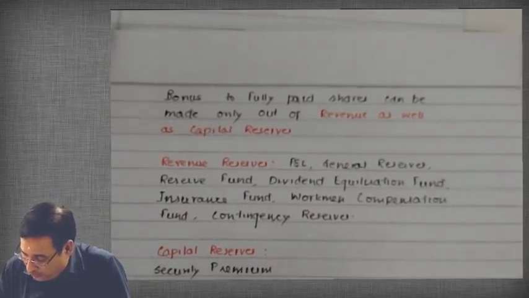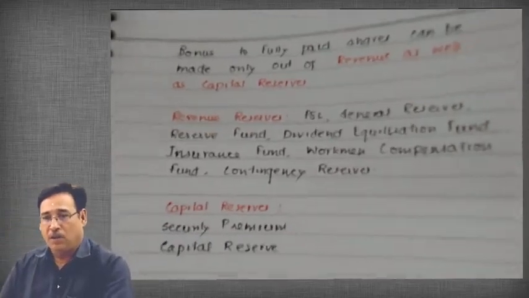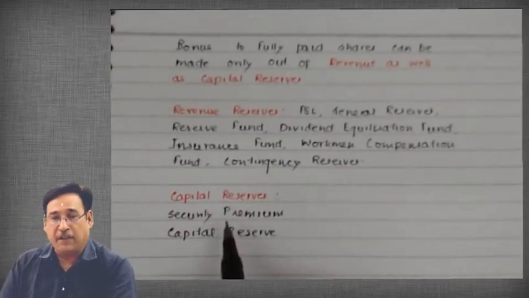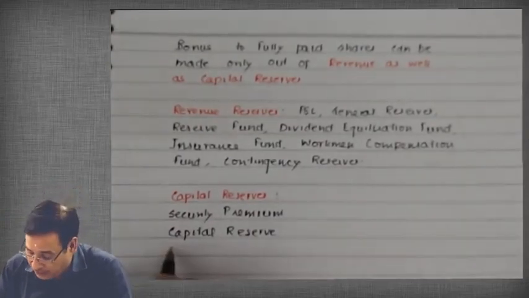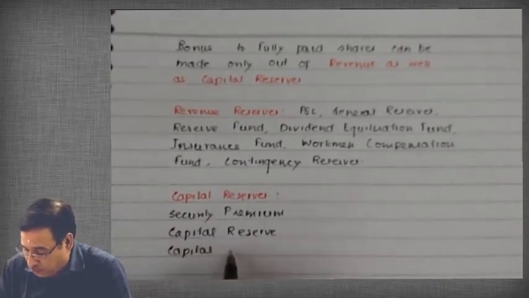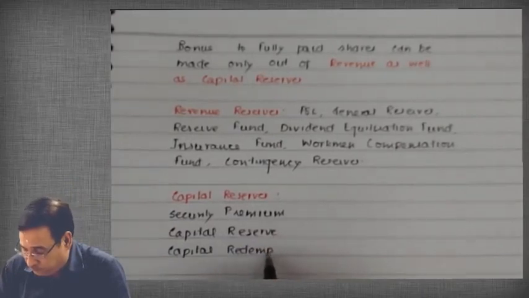You used to pass the entry share forfeited account debit to capital reserve, isn't it? So capital reserve is obviously a capital nature reserve. Then capital redemption reserve, we will talk about this reserve later on.